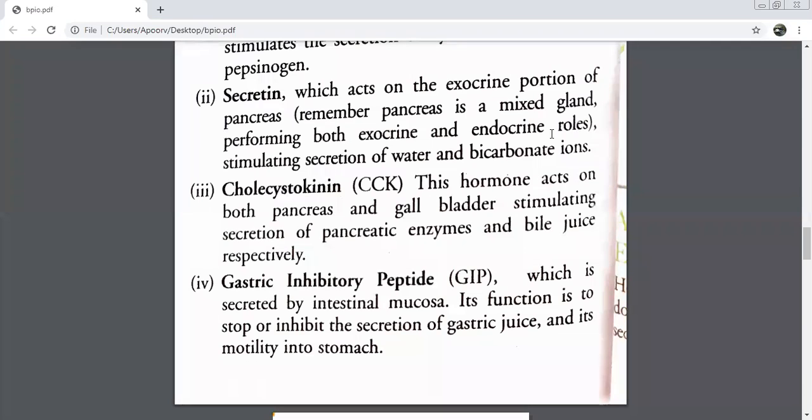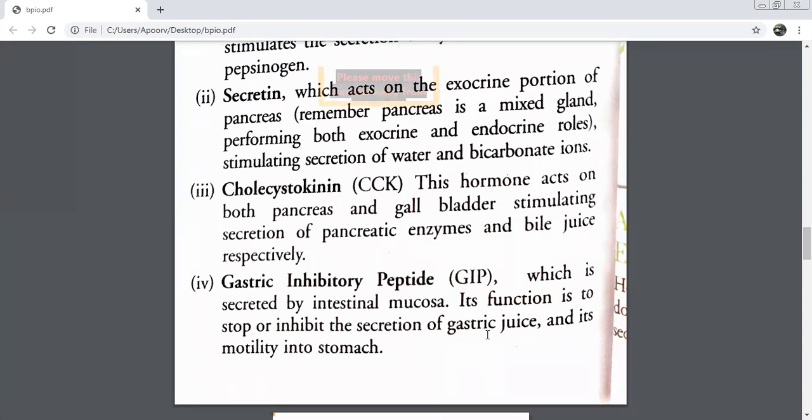So basically, it is inhibiting the secretion of gastric juices and acids, and it is also inhibiting the motility in the stomach. Motility here means the movement, the transfer of food through the stomach. Is it okay? Let's elaborate this part now. Reducing the secretion of which two things did I just tell you?